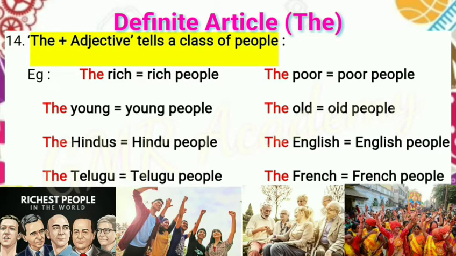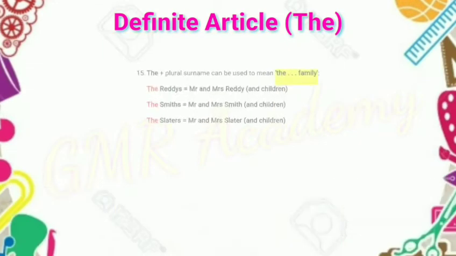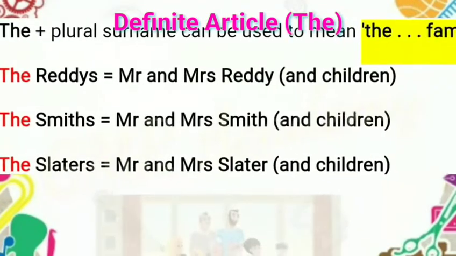Example: the rich means rich people. The poor, poor people. The young, young people. The old, old people. The Hindus, Hindu people. The English people. The Telugu people. The French people.